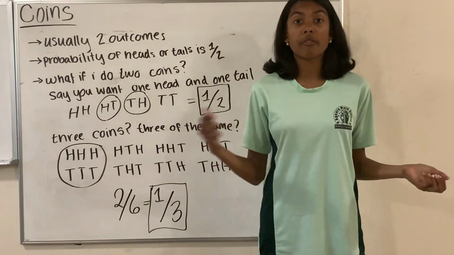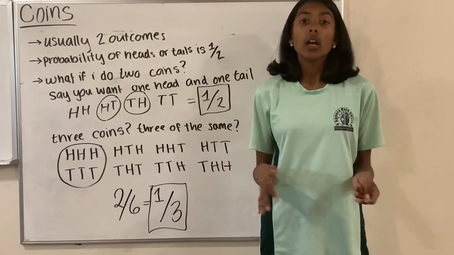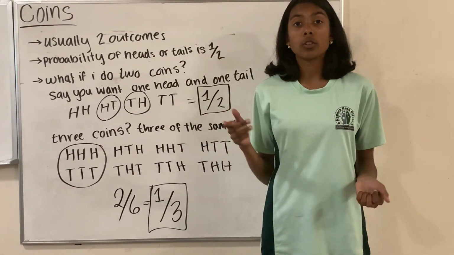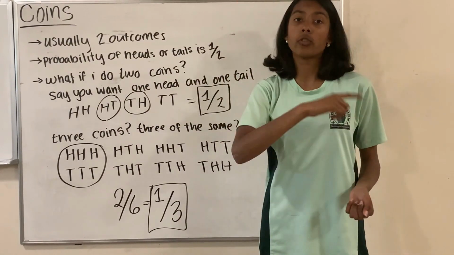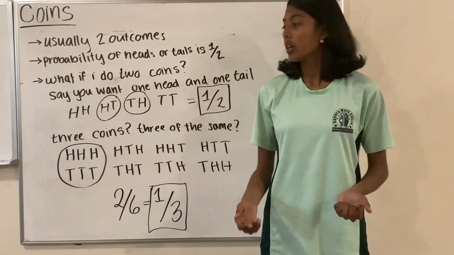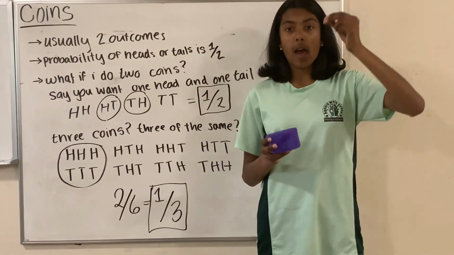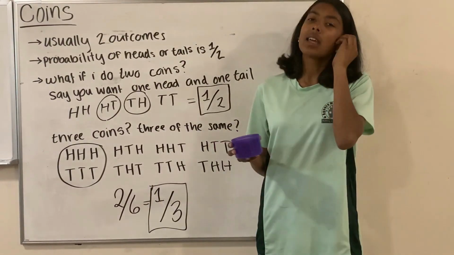And you might have learned simplifying fractions already, but if you haven't, what you get when you simplify is you divide top and bottom by 2. So you get 2 divided by 2, 4 divided by 2, to get 1/2. What if I want 3 coins? Well, here are my 2 quarters, and then I have a penny. So let's say I want 3 the same.